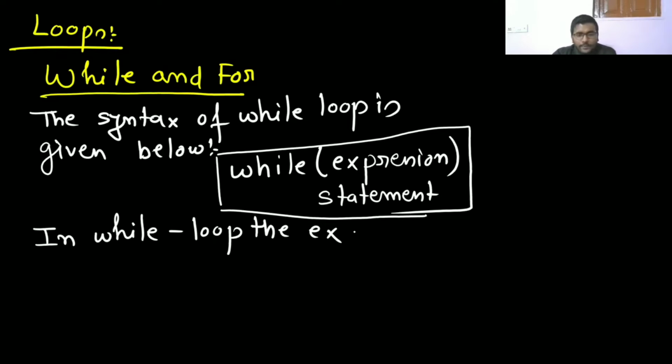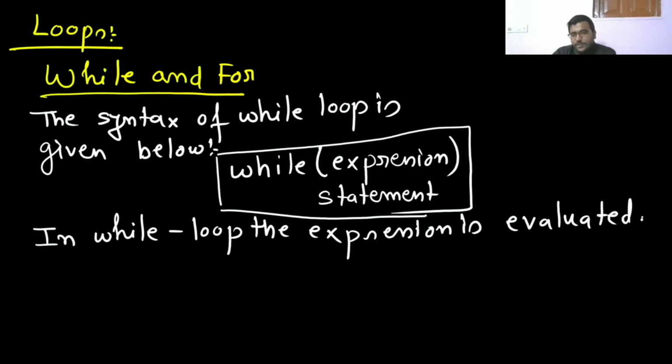In a while loop, the expression is evaluated. If it is non-zero, then only the statement is executed, and then the expression is re-evaluated.